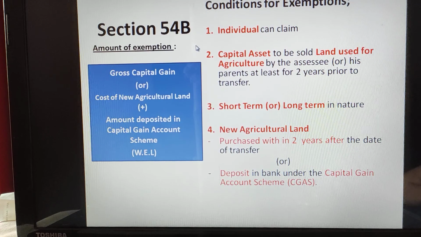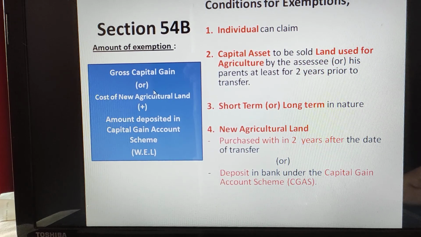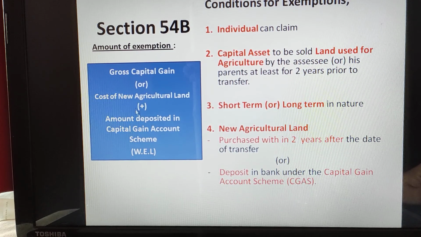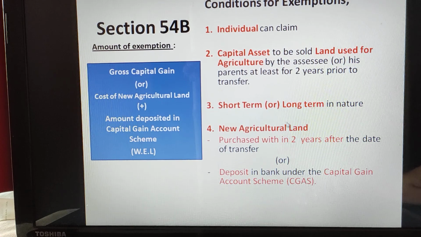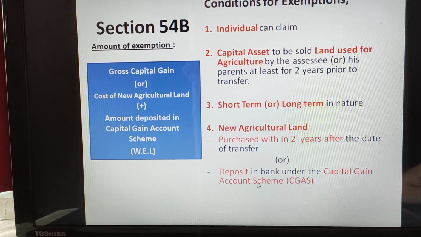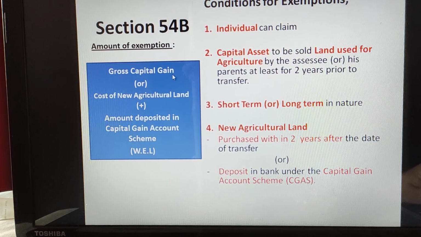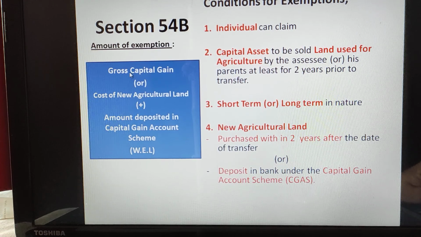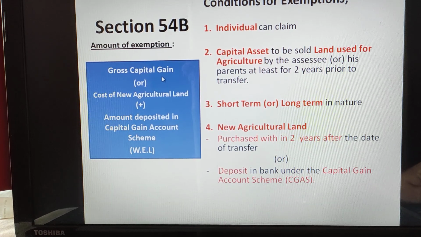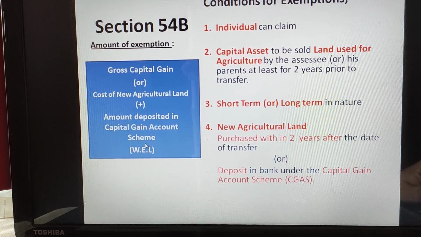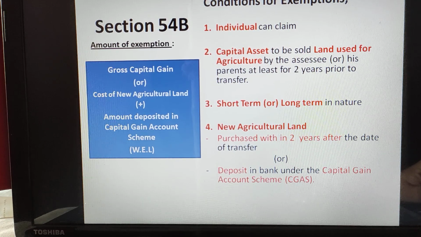Now, how much is the amount to be claimed? This is the question. As we saw in the previous session, you need to compare. First you need to total up the cost of the new agricultural land, how much you have purchased it for, and add any amount you have deposited in the bank. Both things you add, and this should be compared with gross capital gain. Whichever is lower, that you need to take and give as the exemption. Hope this is also clear to you.